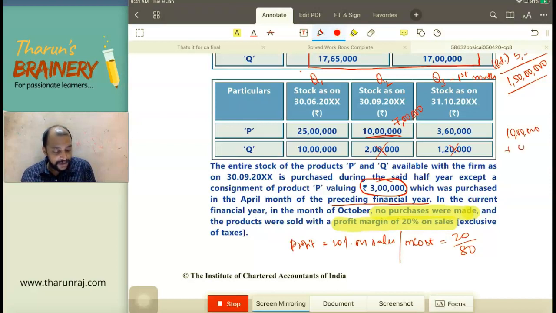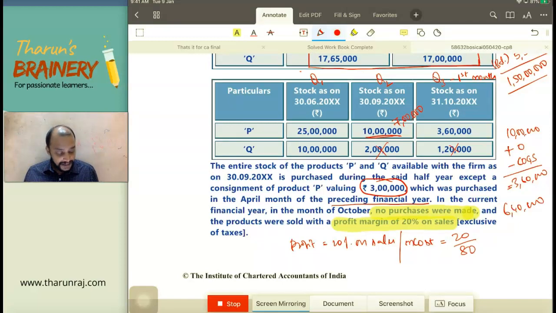Add purchases 0 minus cost of goods sold during the month. We don't know what is the cost of goods sold during the month. But what is the closing stock? 3,60,000. Then what will be the cost of goods sold? So that is 10 lakhs minus 3,60,000, which is 6,40,000 is the cost of goods sold.